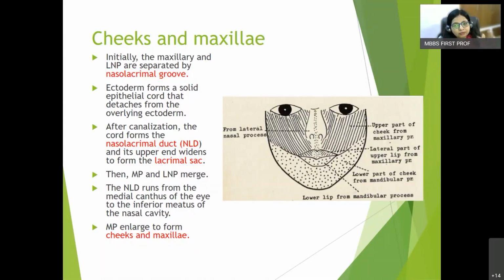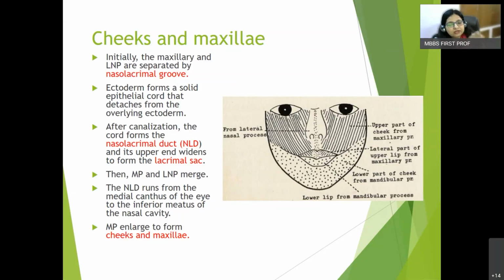Now, maxillary prominences and lateral nasal prominences, they have a deep groove in between them. That deep groove is known as nasolacrimal groove. Now, as you can make out from the name, nasolacrimal, that means it has to be connected with the lacrimal sac above in the eye and the nasal cavity, that is the lateral wall of nose.